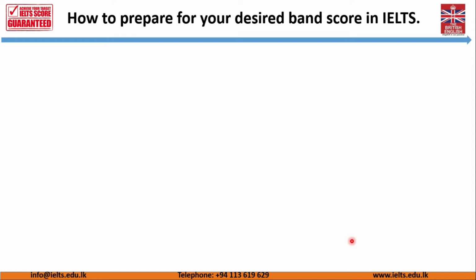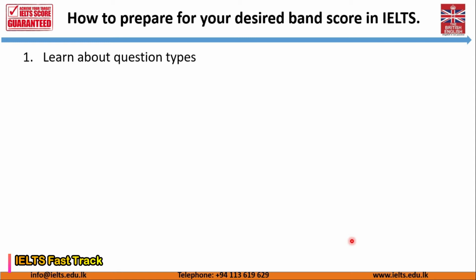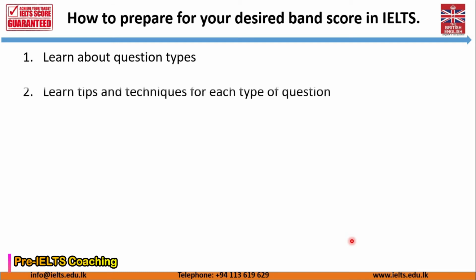Right. Let's see how to prepare for your desired band score in IELTS after you make a realistic goal. We need to learn about the question types. There are different types of questions: multiple choice, sentence completion, matching sentences. There are so many types. So you need to know about these types of questions. And with the type of the questions, you need to understand what they are checking, what skills they are checking. Then we need to learn the tips and the techniques for each type of question.